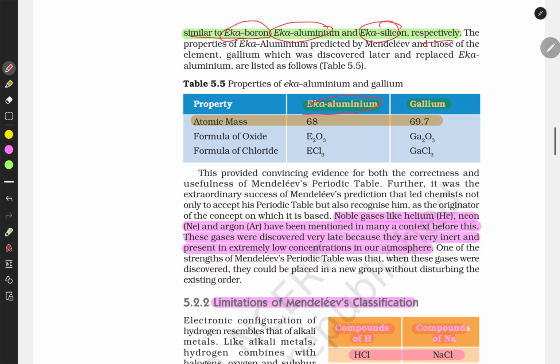And these are the properties he also predicted. Eka-aluminium, which is later known as gallium: the atomic mass, what is predicted and what actually is. In the formula with oxide, it is exactly the same. Gallium was later found to combine with 3 atoms of oxygen, and the formula for the chloride was exactly the same. So he almost predicted similar properties and atomic mass. The properties of forming chloride and oxide are similar, almost the same, and the atomic mass is also almost the same.